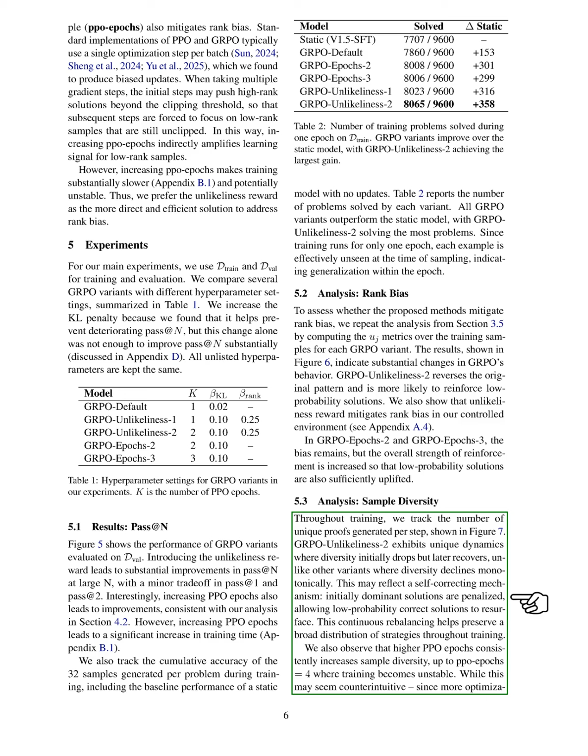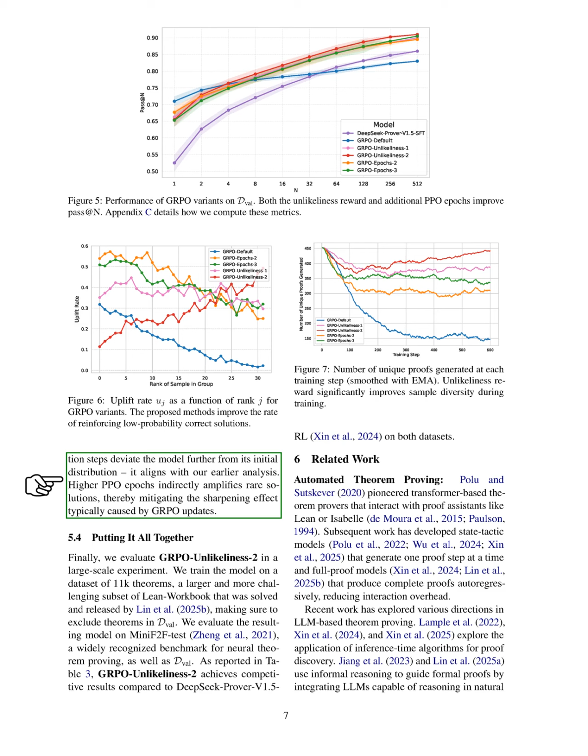We also found that higher PPO epochs consistently increased sample diversity, up to 4 epochs, where training became unstable. This might seem counterintuitive, as more optimization steps typically move the model away from its initial distribution, but it aligns with our earlier findings. Higher PPO epochs indirectly boost rare solutions, reducing the sharpening effect usually caused by GRPO updates.